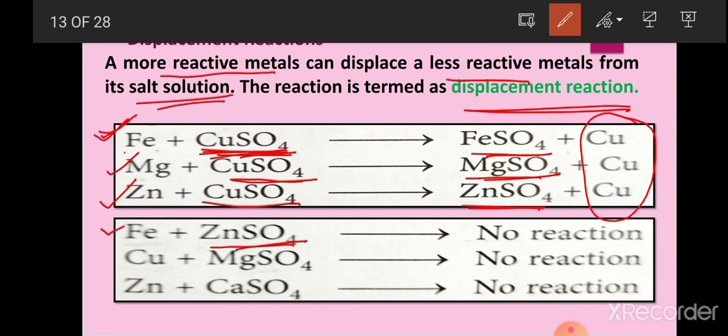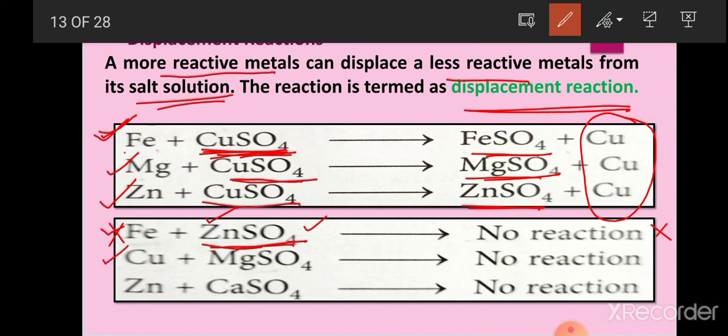When you recall the reactivity series, you can see that iron is at the bottom as compared to zinc, meaning zinc is present at the top. Zinc is present just above iron, meaning in the reactivity series zinc is above iron. So obviously zinc is more reactive than iron. Iron is less reactive. So in this reaction, iron cannot displace zinc from zinc sulfate, and no reaction will take place here.